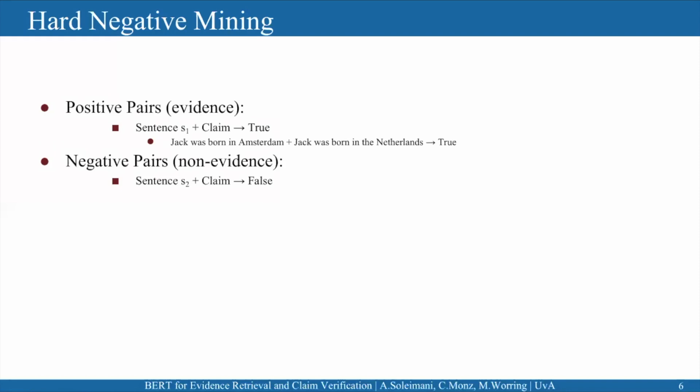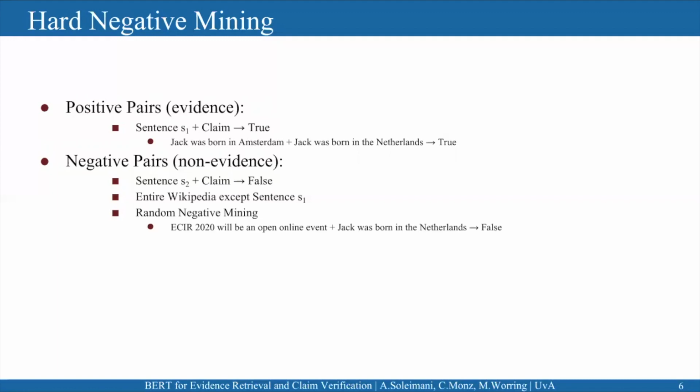But what can we do for the negative pairs or non-evidence sentences? All the Wikipedia sentences except the evidence sentences can be negative samples. So a regular method would be a random selection of negative samples, or random negative mining. But the problem is that samples can be very easy and trivial. For example, "ECIR will be an open online event," and the previous claim, "Jack was born in the Netherlands." This is a false sample, but you see that it is very easy and trivial.